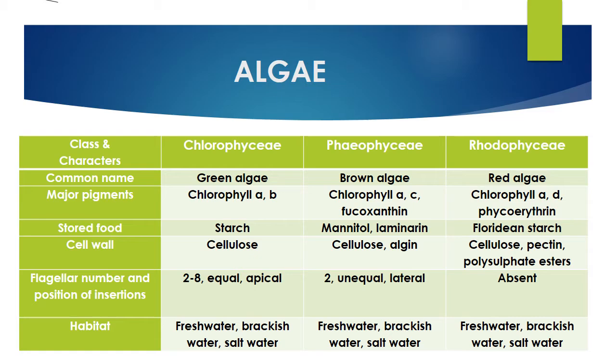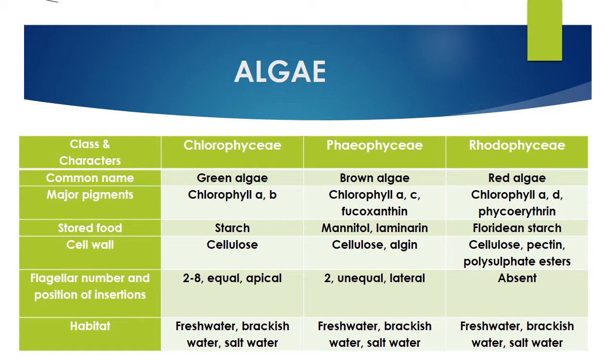Next, Rhodophyceae mainly contains chlorophyll A, B is absent, C is absent, D is there. Chlorophyll A, D, phycoerythrin. Okay, so these are the things you could get a question like: phycoerythrin is seen in Chlorophyceae, Phaeophyceae, Rhodophyceae, none of the above. So it is seen in Rhodophyceae, red algae.